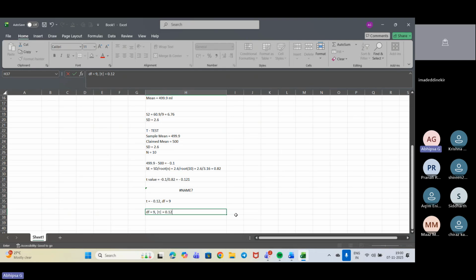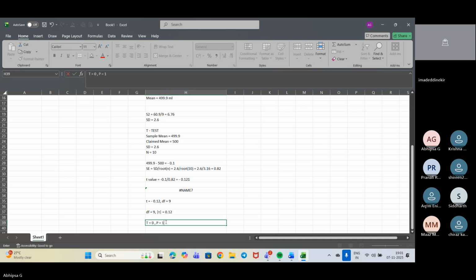So for t equal to 0.12, we got the df value to be 9. This t value is extremely close to 0. If the t value is equal to 0, then the p value tends to 1.